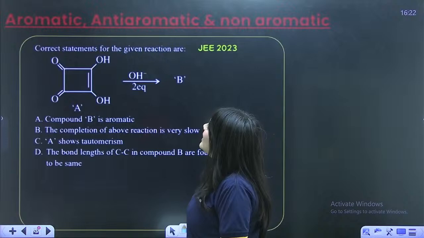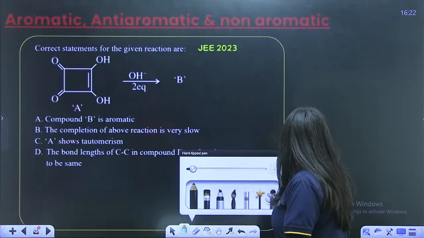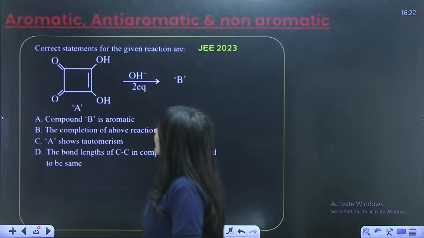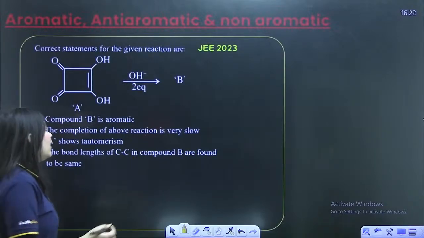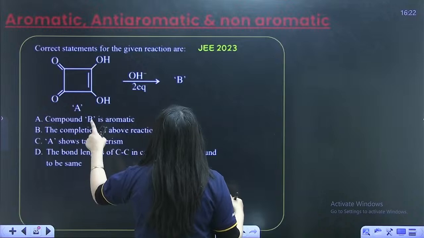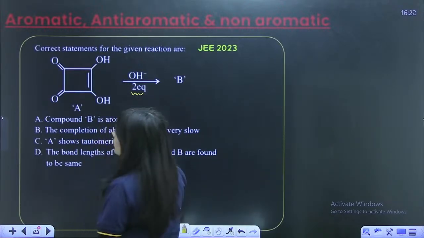Look at the question. Correct statements for the given reaction are. So a kind of reactions are given over here, right? So what would be the correct statement? The compound A, compound B is aromatic. So let us just do the reaction first of all. They have given you a compound A and they are trying to react it with 2 equivalents of OH minus.